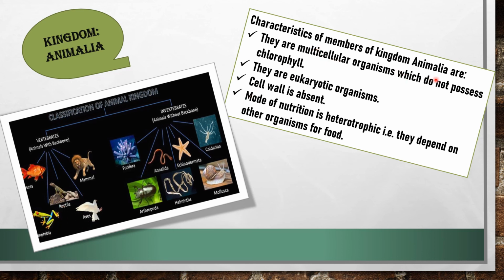Characteristics of members of kingdom Animalia are: they are multicellular organisms which do not possess chlorophyll. They are eukaryotic organisms. Cell wall is absent. Mode of nutrition is heterotrophic, that is, they depend on other organisms for food.